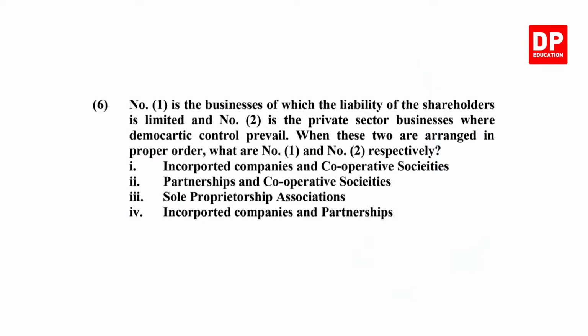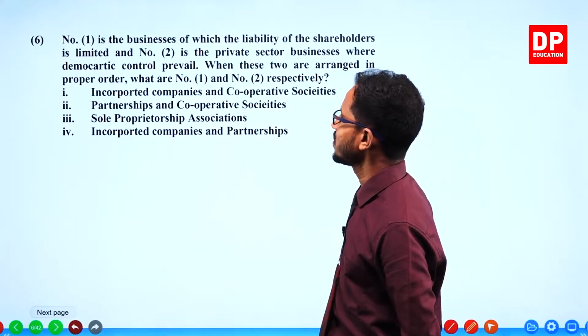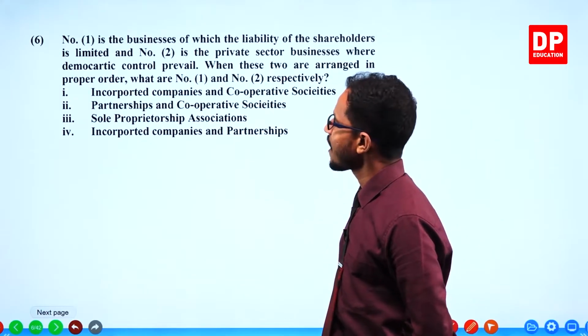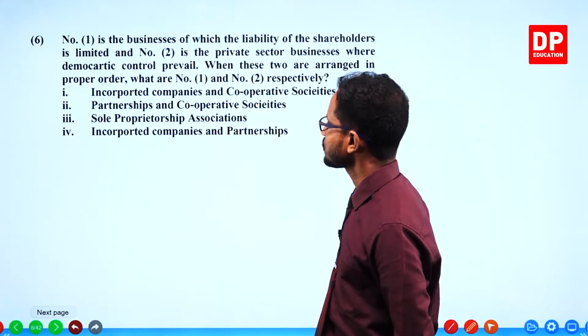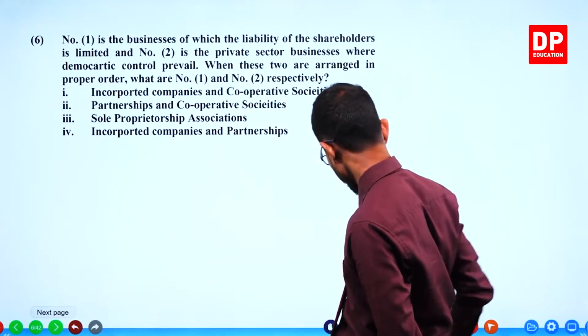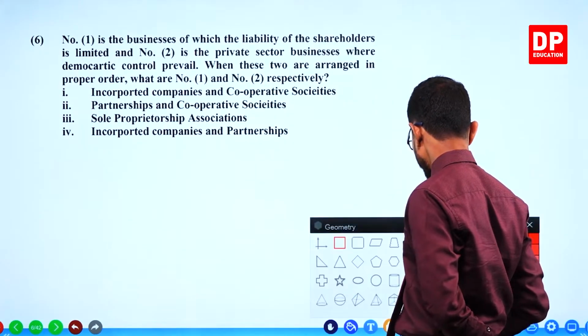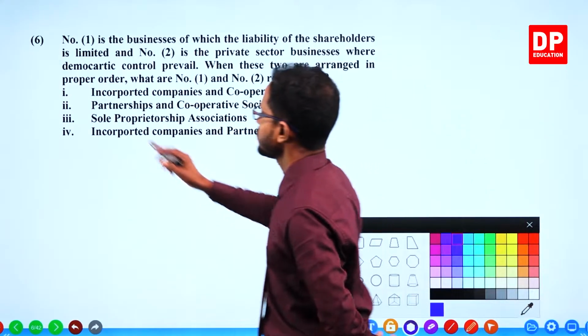New question. Number one is the businesses of which the liability of the shareholders is limited. And number two is the private sector businesses where democratic control prevails. When these two are arranged in proper order, what are number one and number two respectively? What are they asking? Okay, let's sort it out.